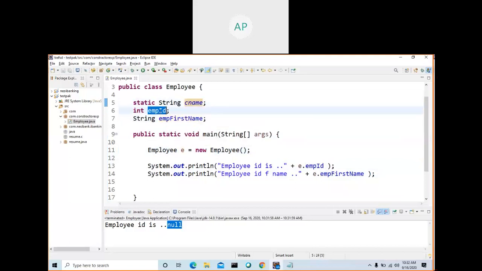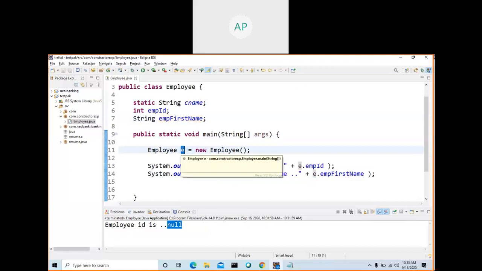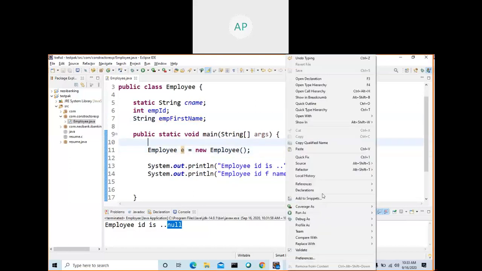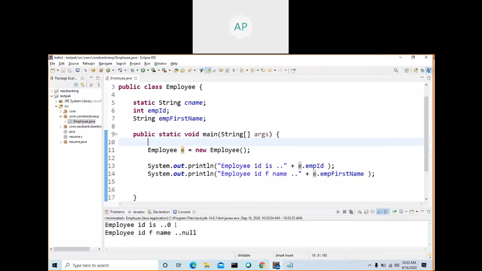What is the state of this one? Null. What is the state of this one? 0. What is the state of this one? Null. So when you create an object, what does this object contain? All the variables and their states. Variable and its value, that value is called state. What is state? Now when I try to run this one, see what value I get.